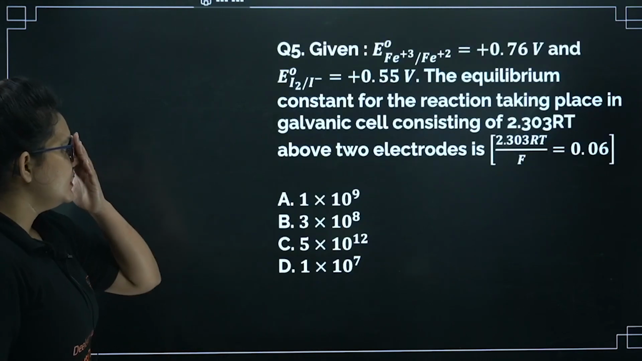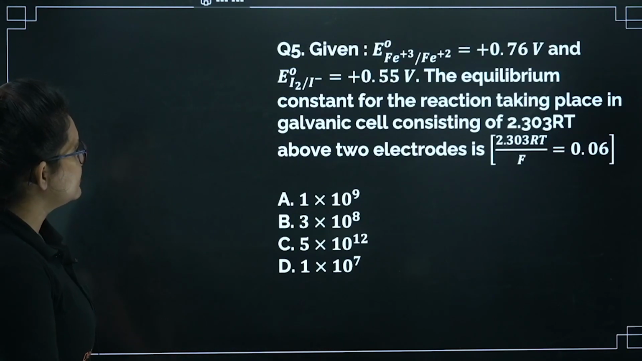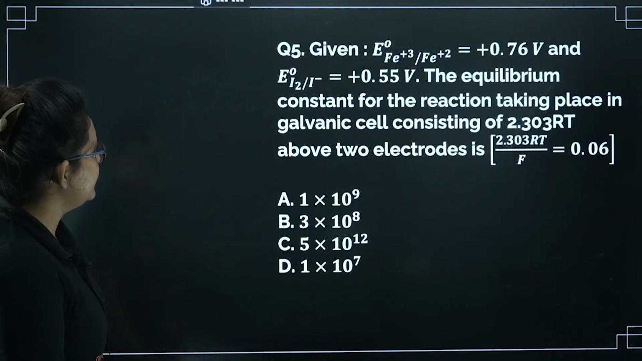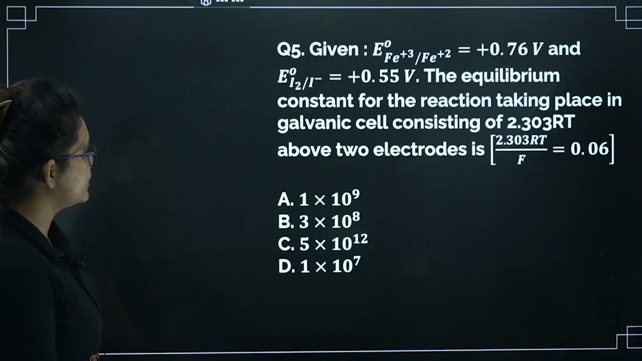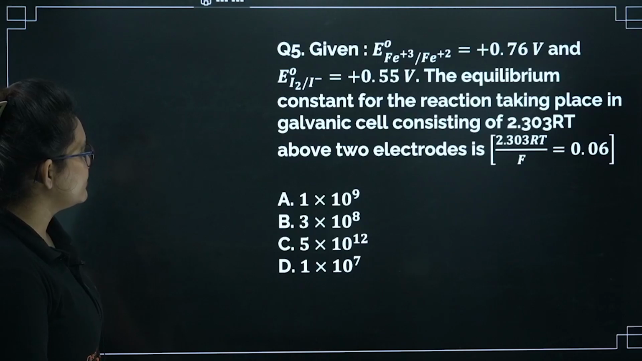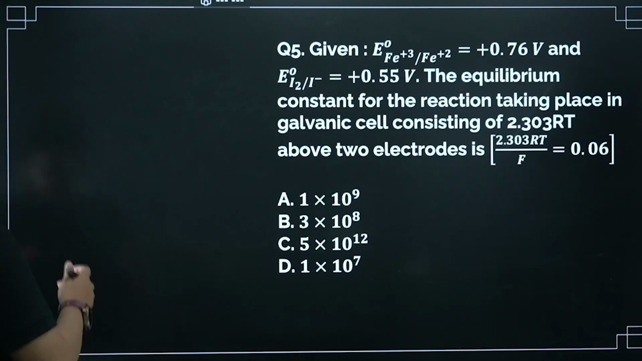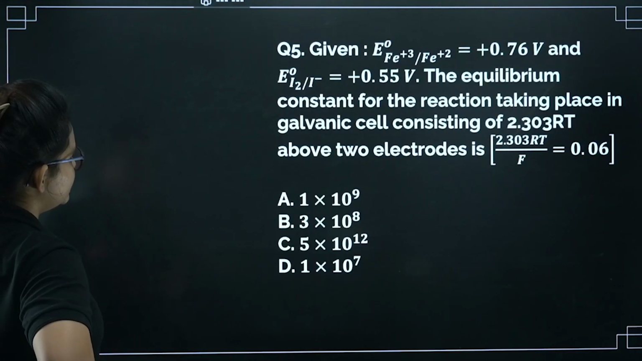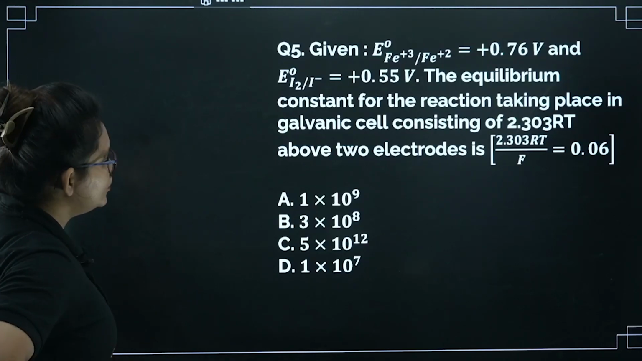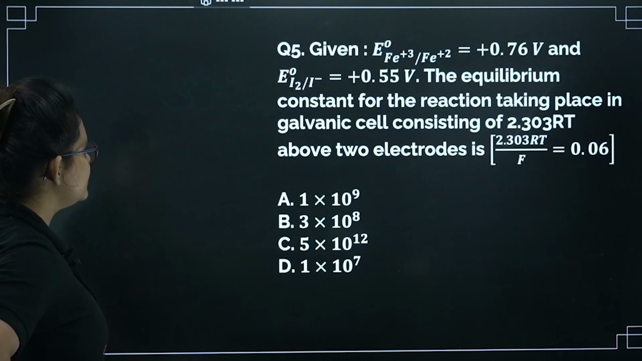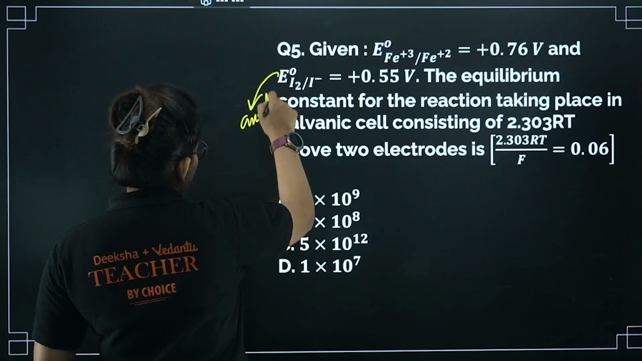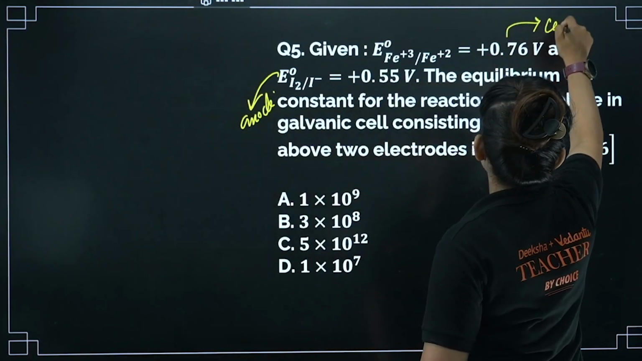Let's proceed further. Here you can see the given electrodes Fe3 plus Fe2 plus and I2 I minus are given, the equilibrium constant for the reaction taking place in a galvanic cell of 2.303 RT above 2 electrodes. Okay, so here I have to first find out which one I should use in the cathode, which one I should use in the anode. The value which is towards negative means lesser value, that should be used in the anode. So definitely this is going to be my anode and this is going to be my cathode.